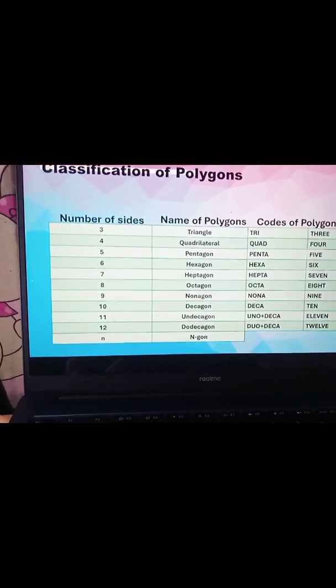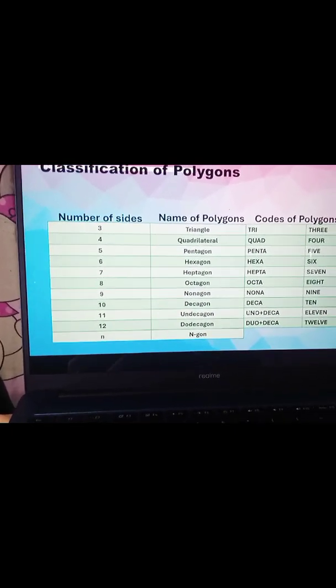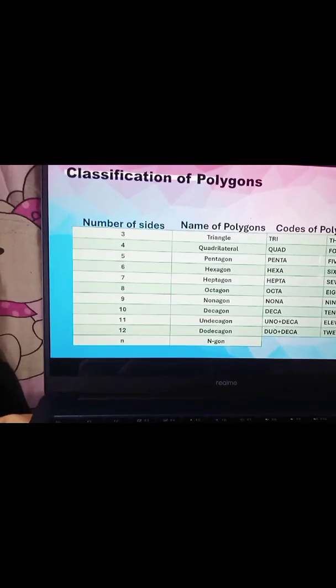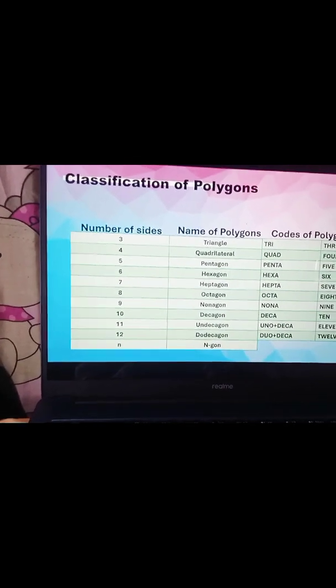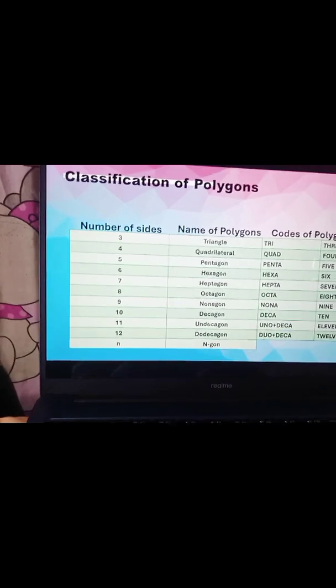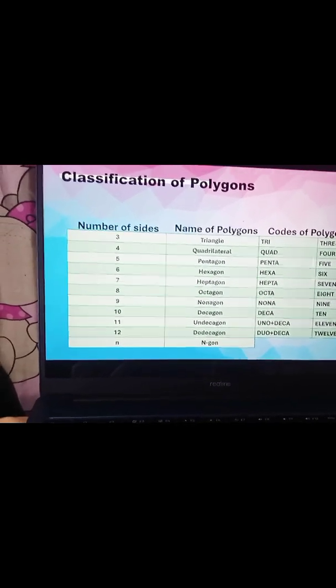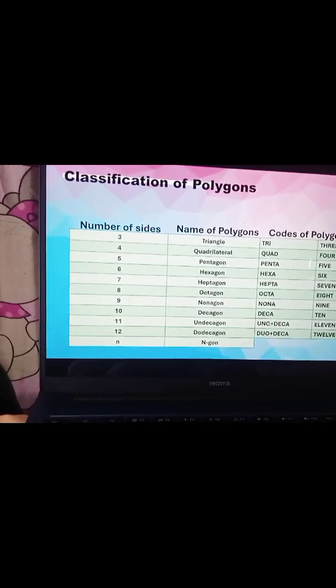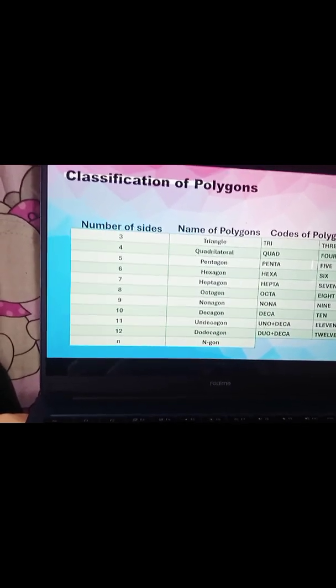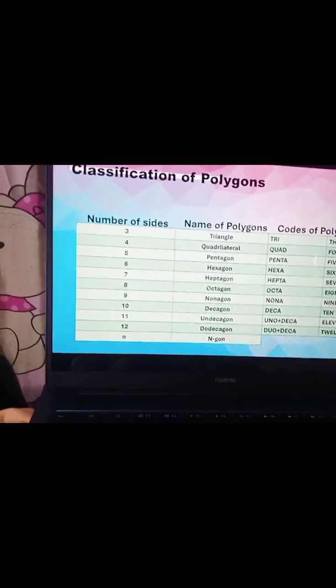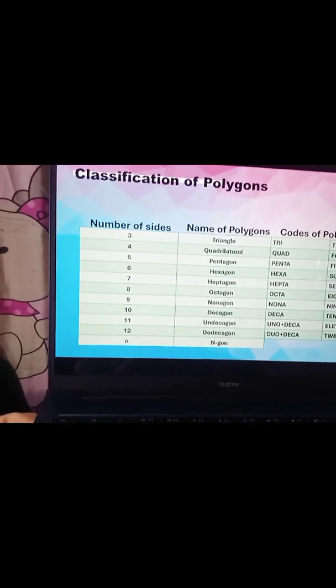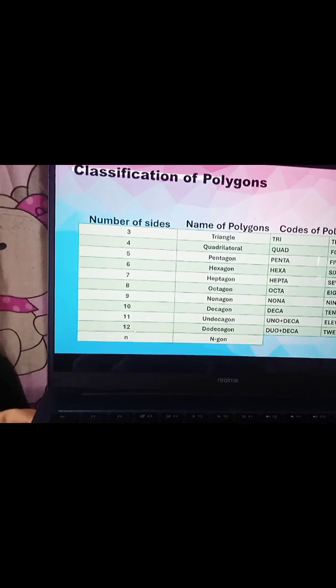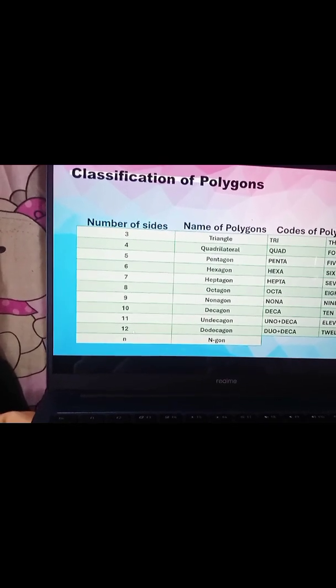So from the word 11, we have the code uno plus deca. Uno means 1. I said earlier that our code for 10 is deca. So 11 is deca plus 1, uno plus deca, so we have 11. It's called undecagon.